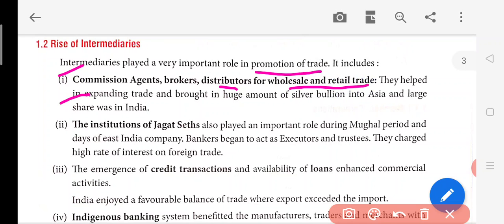They helped in expanding trade and brought a huge amount of silver bullion into Asia, and a large share was in India. Now these commission agents and brokers were helping to increase the sales, meaning exports to other countries and within India as well.